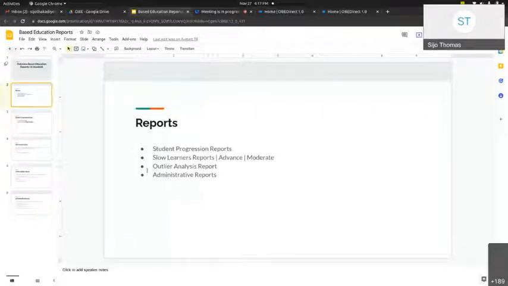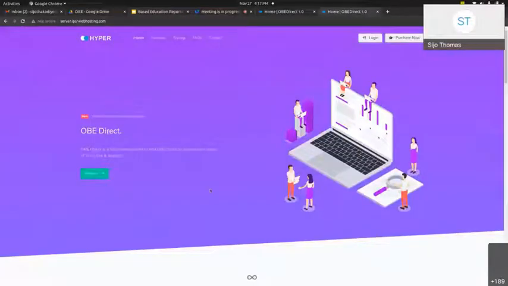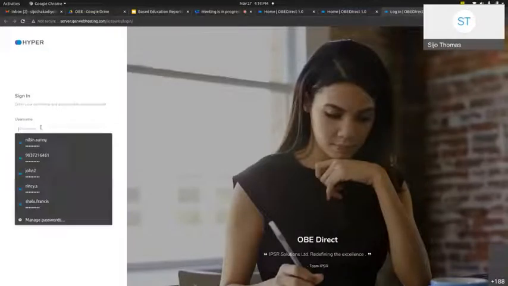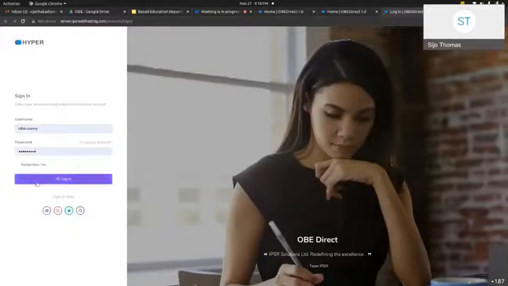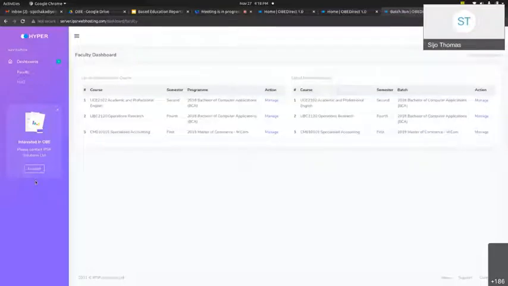Before going through these reports one by one, I will introduce the software in a nutshell, and how we can interact with it and what data it takes. This is the software interface. Like every authenticated system, it has authentication mechanisms. It is basically an authorization and authentication principle based software, and we authenticate with a particular username and password. And this is the faculty dashboard.